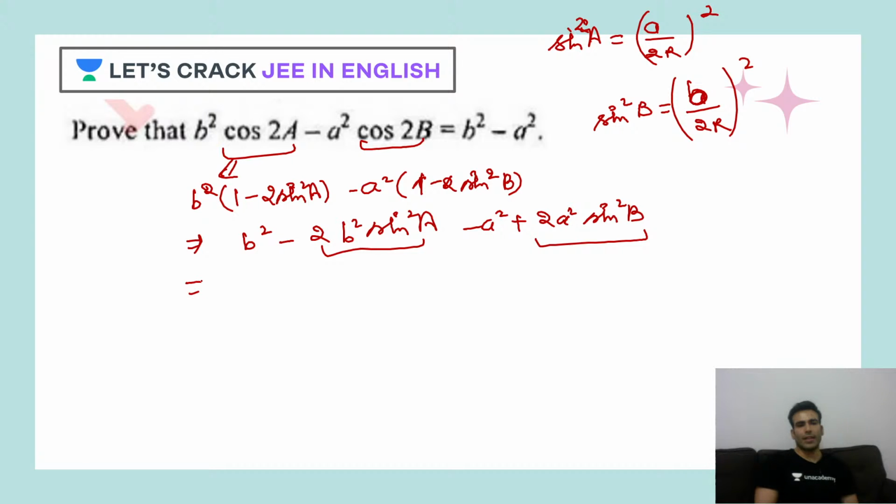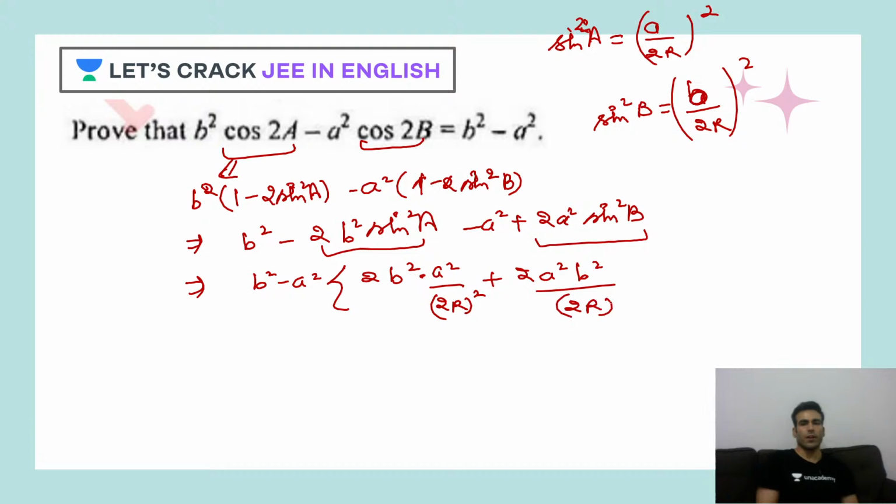So let's write them down here. b square minus a square, minus twice of b square a square upon twice of R square plus twice of a square b square upon twice of R whole square. As we can see, both the terms are same, they'll be cancelled out. So finally what will be the answer? b square minus a square, and that's what we have to prove.